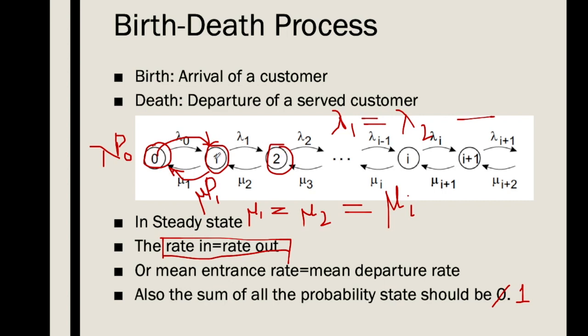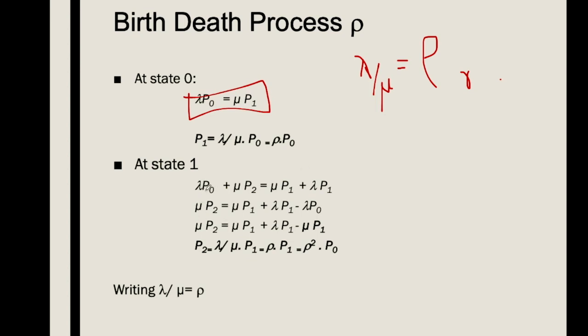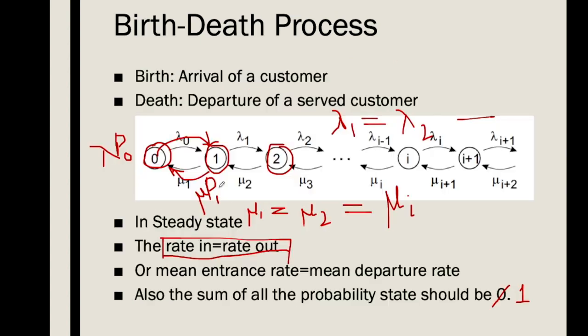So the total rate out is mu p1 plus lambda p1. And the rate in to state 1 is from states 0 and 2.